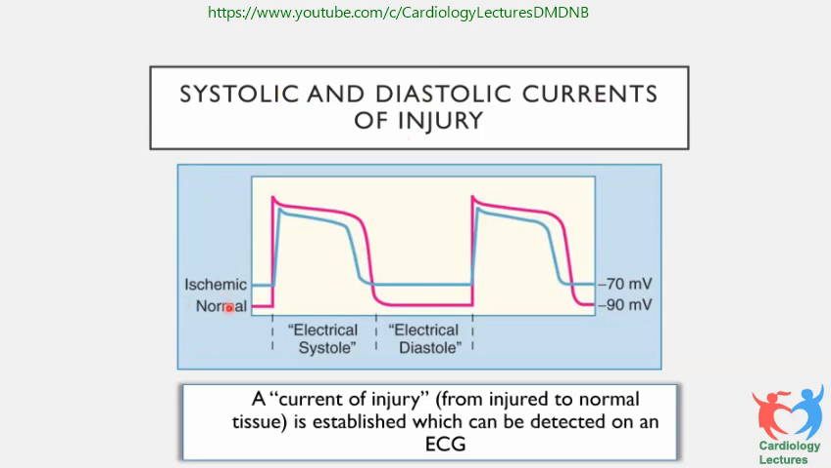There is a normal myocardium action potential. This is the ischemic action potential. See, there is always a gap in this. It is never an isoelectric line. So that is how you get ST elevation or ST depression in these patients. A current of injury from the injured to the normal tissue is established, which can be detected on an ECG.